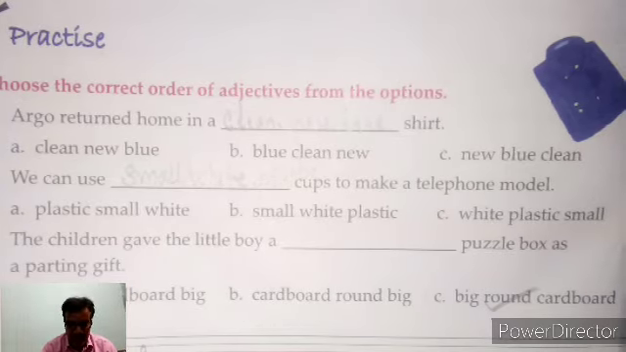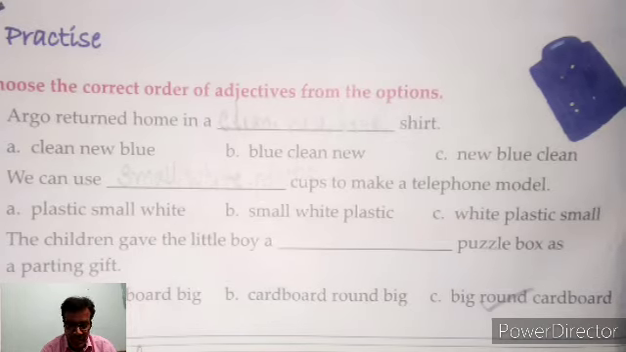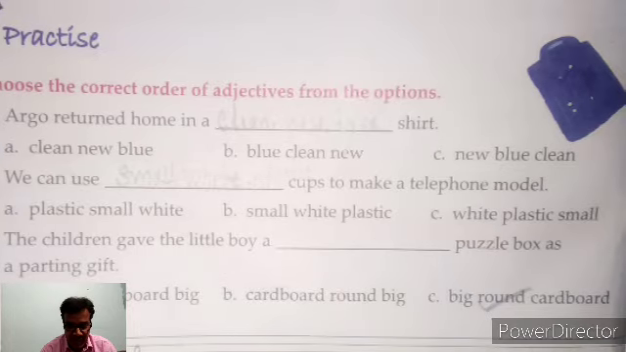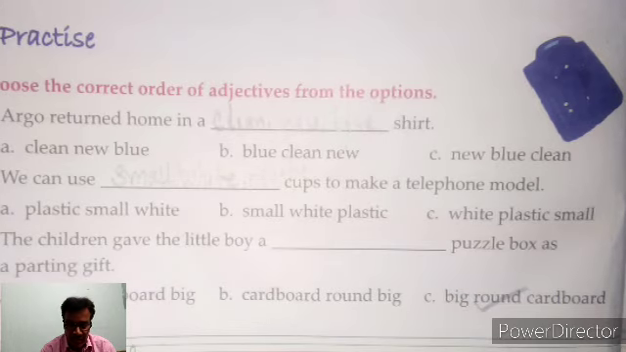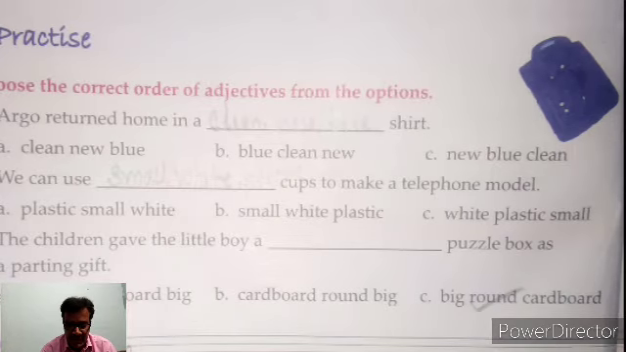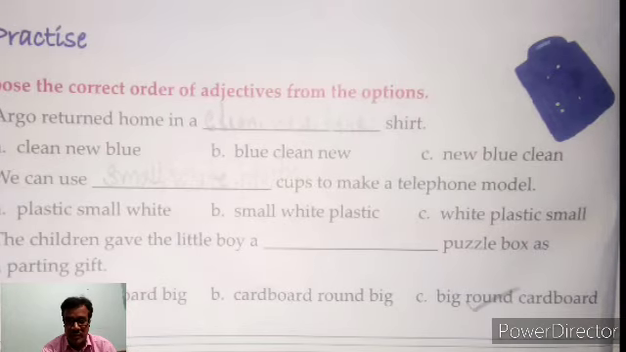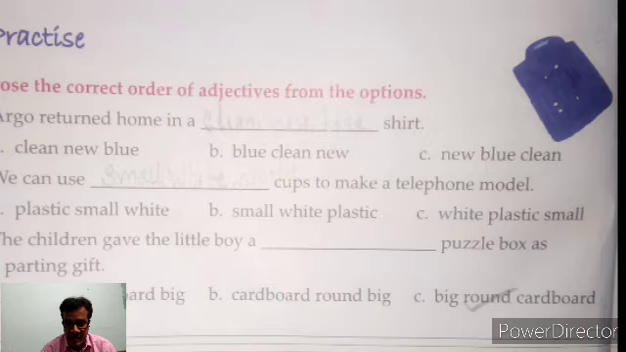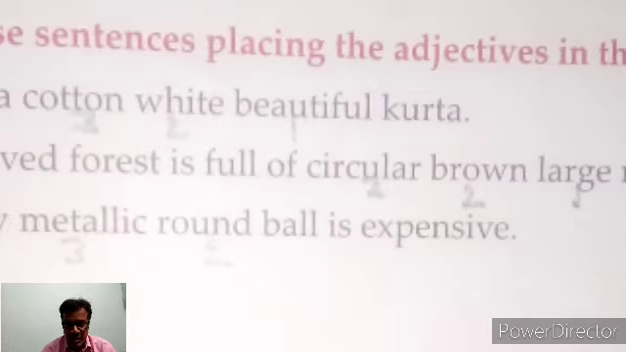The third sentence is: the children gave the little boy a dash puzzle box as a parting gift. At first, what do you have to use? That is shape, and after that size, and after that material. So you have to use the rule SCM. By this example you can do all the questions. I think you will not feel any problem.